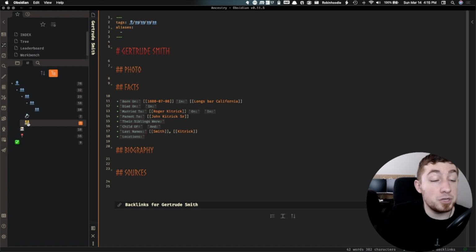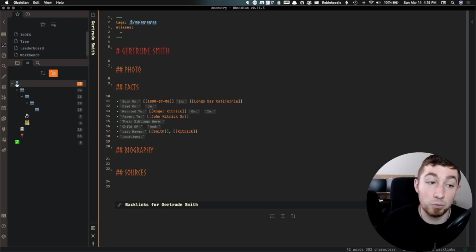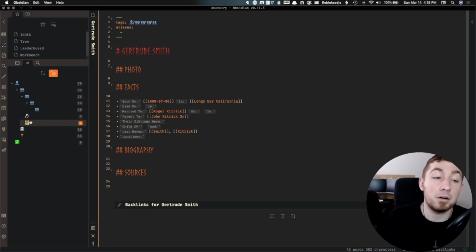Now, this emoji here is for people who are not direct relations, i.e. parent-child relationships. I would do this for just saying, hey, such and such is a sibling. So like if my great-grandma had a sibling, this is where they would be captured. They're not a direct parent-child relationship, which is what these are for, but they are basically like an auxiliary family member. They are somebody who is related, but not part of the direct lineage. And I might actually need to revise some of these because it doesn't look like I've been keeping to that very well. But these are the tags for the names, for the locations,